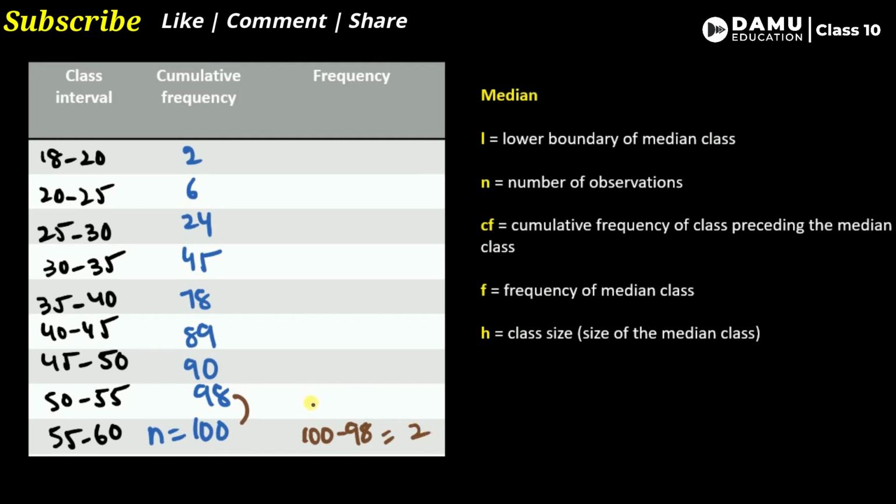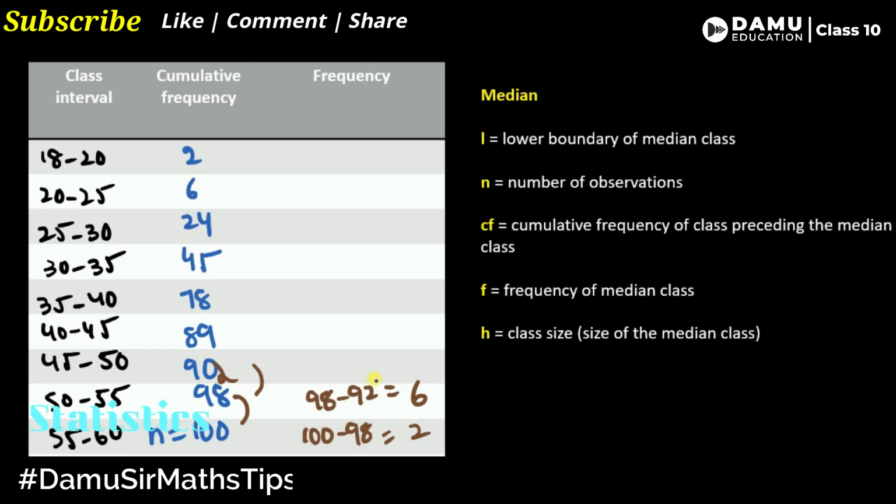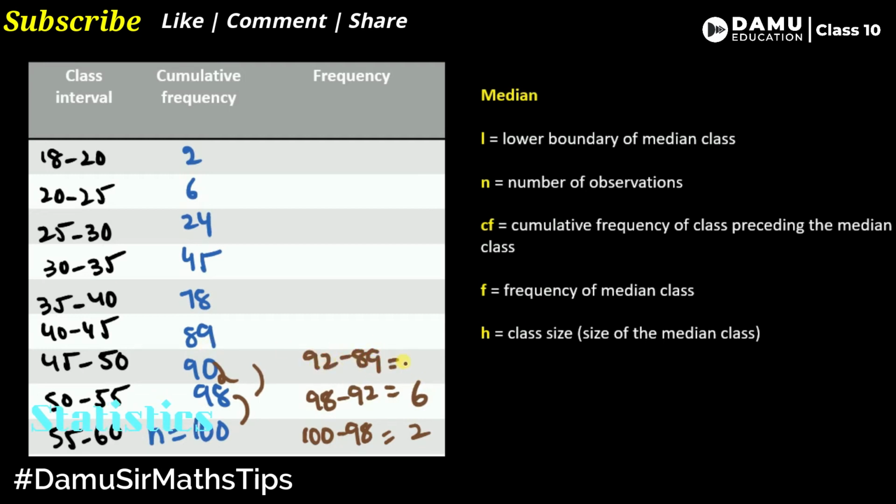Then 98 minus 92 is 6. Then 92 minus 89 is 3. For less than cumulative, we add from top to down, and to calculate frequency we subtract from down to top.